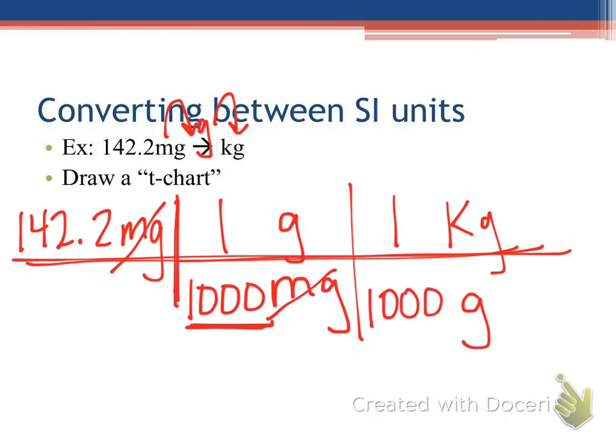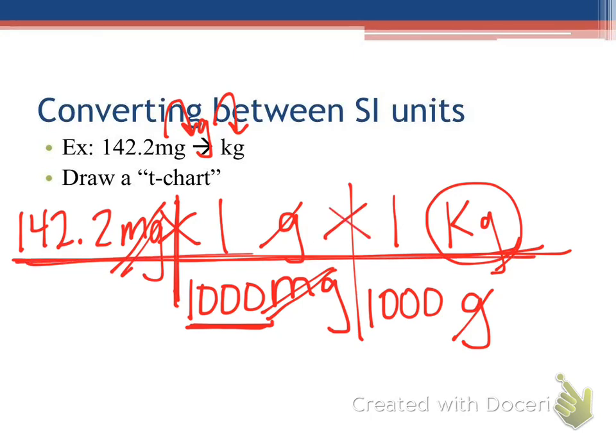Okay, so now I go back and I check my units. I got rid of grams. I got rid of milligrams. So that means right now if I did my problem, I would be left in kilograms. Is that what I want? Yes. Okay, so here's how this problem works. It's basically a big multiplication and division problem. You multiply across the whole top, and then you divide by the whole bottom. Okay, multiply across the whole top, divide by the whole bottom.